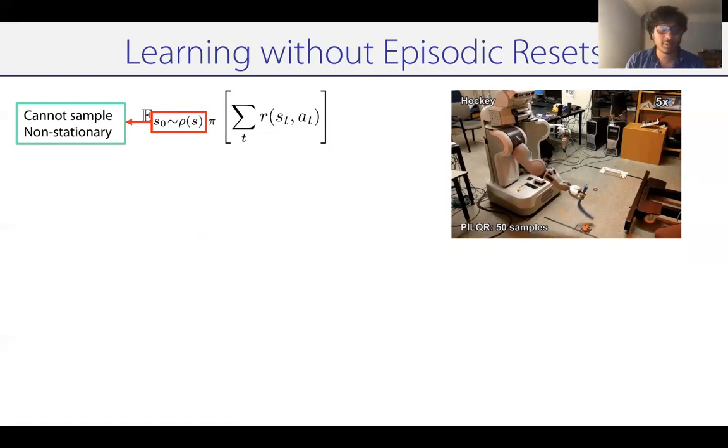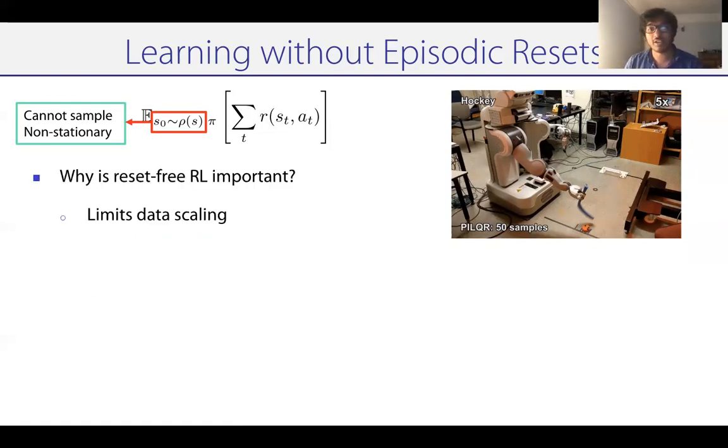But why is this problem even important? Reset-free reinforcement learning is important because it fundamentally limits data scaling if you require resets in the entire learning process. Any autonomous data collection technique is only as scalable as its weakest link. Even if you have a great method for inferring rewards from proprioceptive observations or trying to learn from high-dimensional camera images, if you still require a human constantly in the loop in order to provide these episodic resets, the scalability of the data collection pipeline is fundamentally limited.